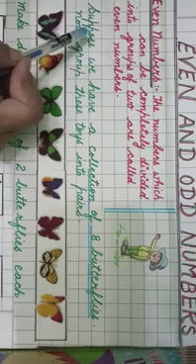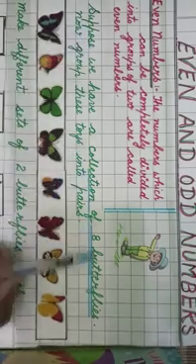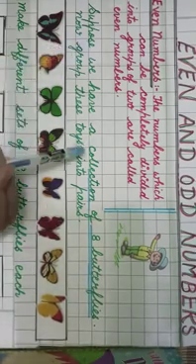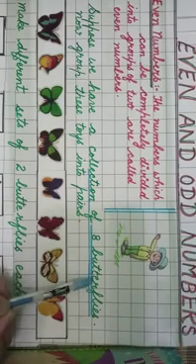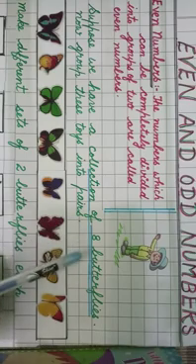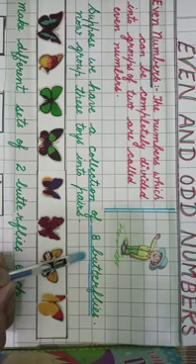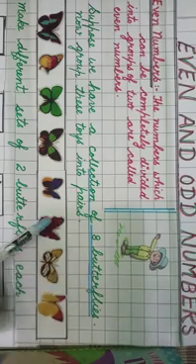Let me take one example. Suppose we have a collection of 8 butterflies. And what are we to do? We are to group these 8 butterflies into 2.